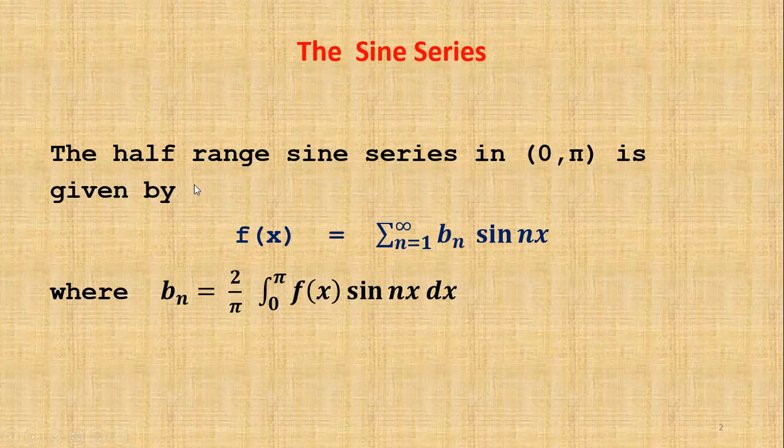That is, a half range sine series contains only the bn term. That is a sine term. And where bn is equal to 2 by pi into integral 0 to pi f of x sin nx dx.